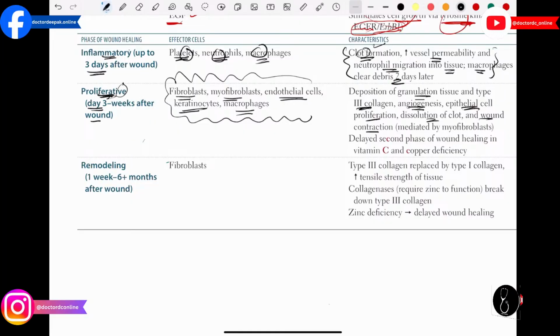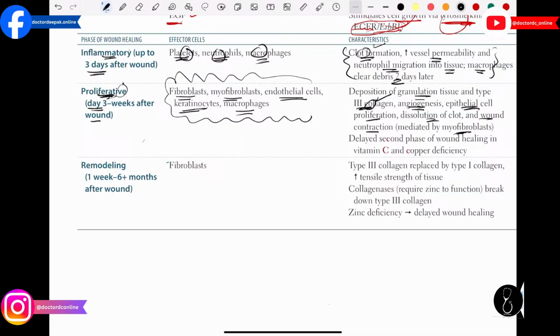And this is a very important MCQ. They will ask you what are the cells that are going to contract the wound. These are the myofibroblasts. And as I already mentioned, the granulation tissue basically consists of 3 main things: myofibroblasts, fibroblasts and capillaries. Myofibroblasts are going to contract the wound, fibroblasts are going to produce type 3 collagen, and capillaries are going to give the nutrition.